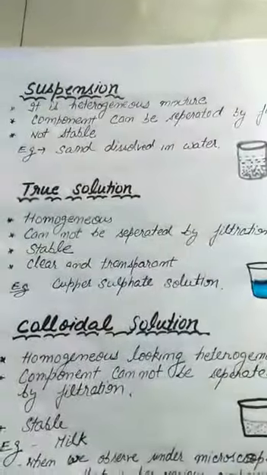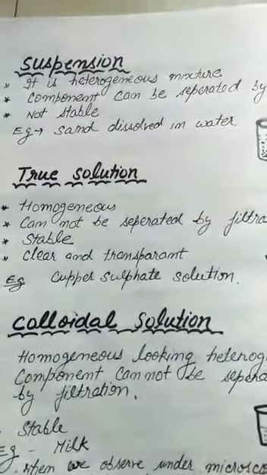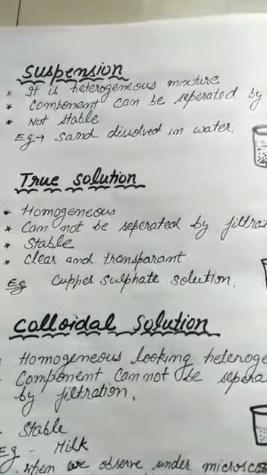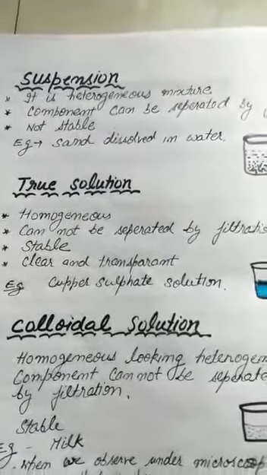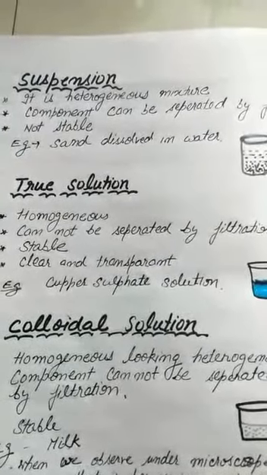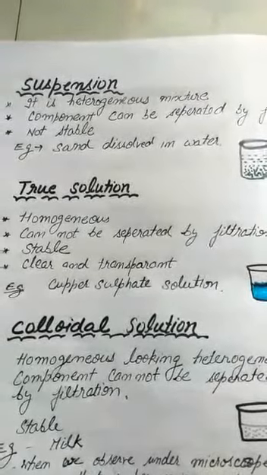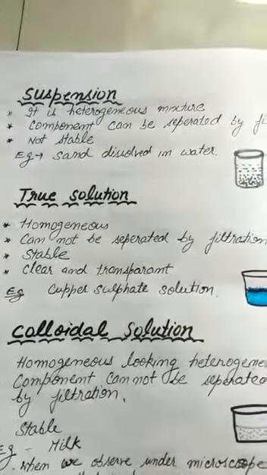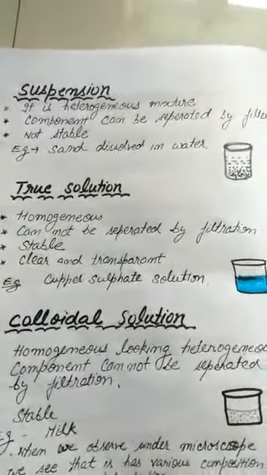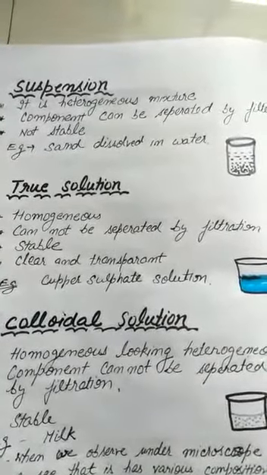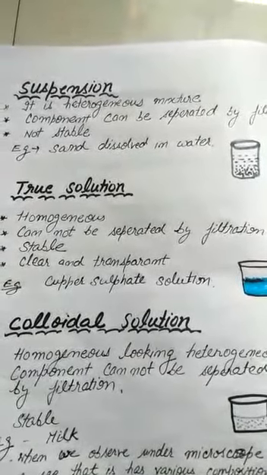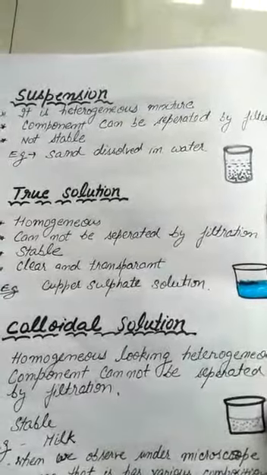Now the main important topic is suspension, true solution and colloidal, in which students are very confused. So suspension, we take an example of when sand is dissolved in water, it is an example of suspension.